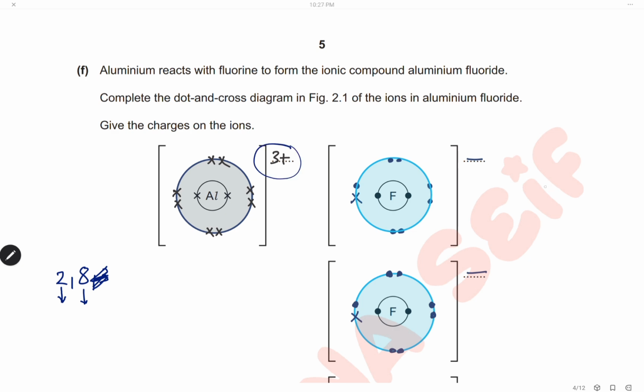The fluorine atom has electronic configuration 2, 7. Each fluorine atom will gain 1 electron from aluminium. So now the electronic configuration will be 2, 8. 2 dots in the first shell, and in the second shell we will have the original 7 dots and 1 cross from aluminium. And because it gained 1 electron, we will have a negative charge. This will be for each of the 3 fluoride ions present. 7 dots and 1 cross from aluminium for each fluoride ion.